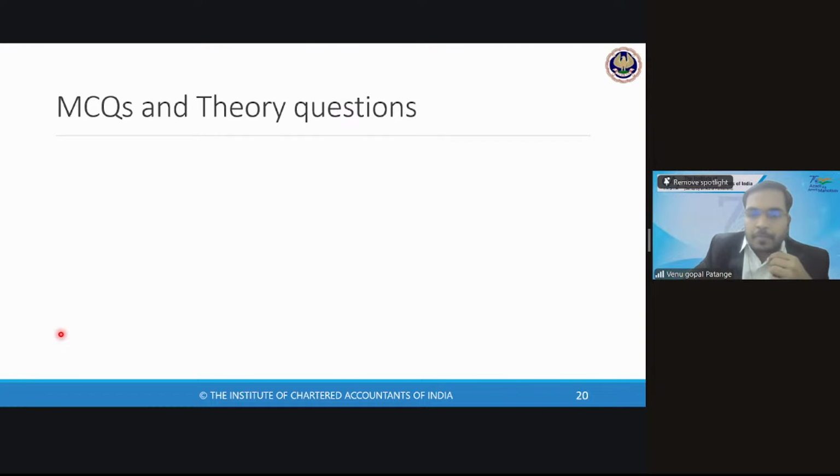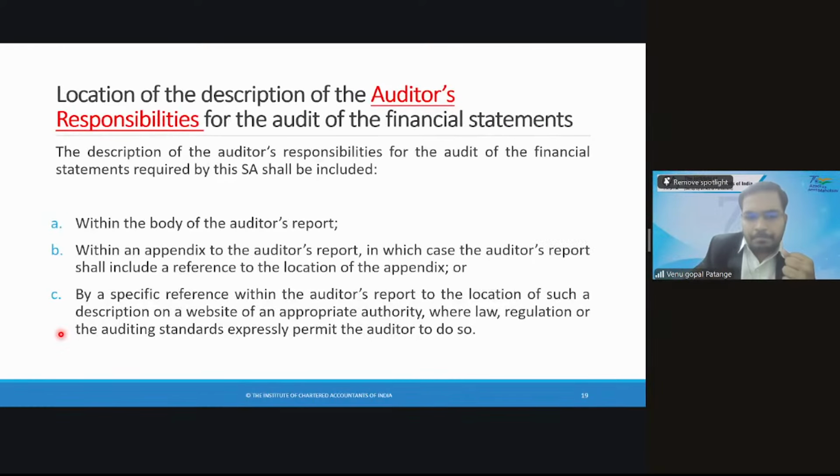Sir, I need one clarity. The location of the auditor's responsibility report, we can give in the main report or in the annexure on the web link. But generally in practice, we use the first option only, in the main report. How do we address this in the examination, sir? Definitely, we also go ahead with option A only. If you are asked to draft, you also choose option A.